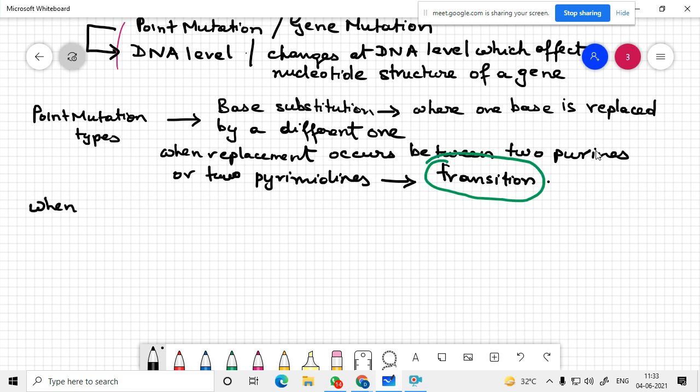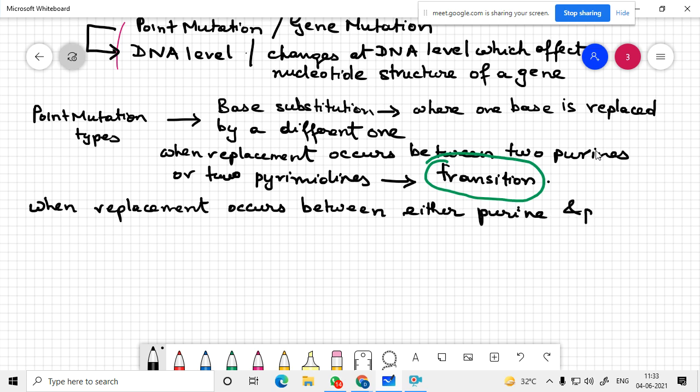When this replacement occurs between a purine and a pyrimidine, this is known as transversion.